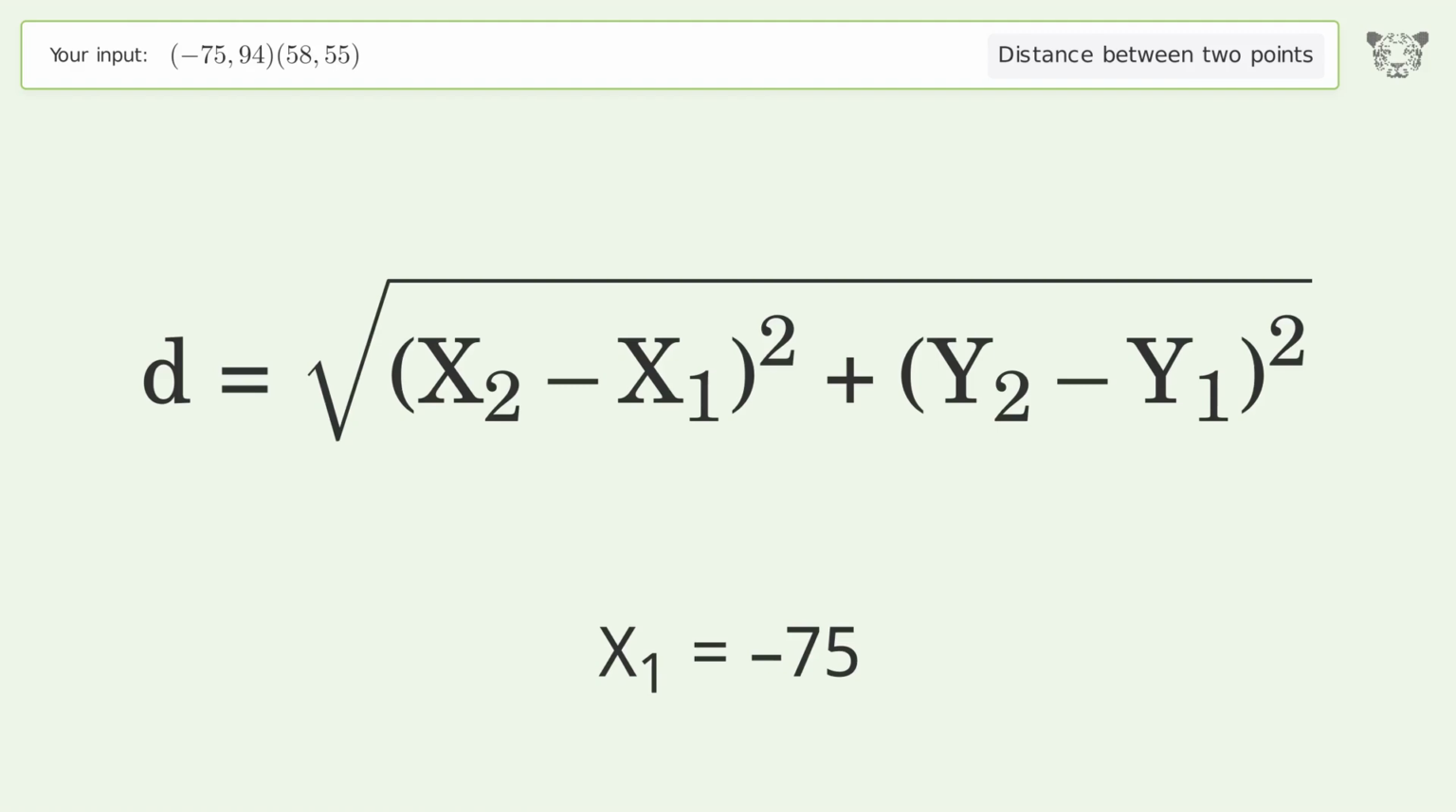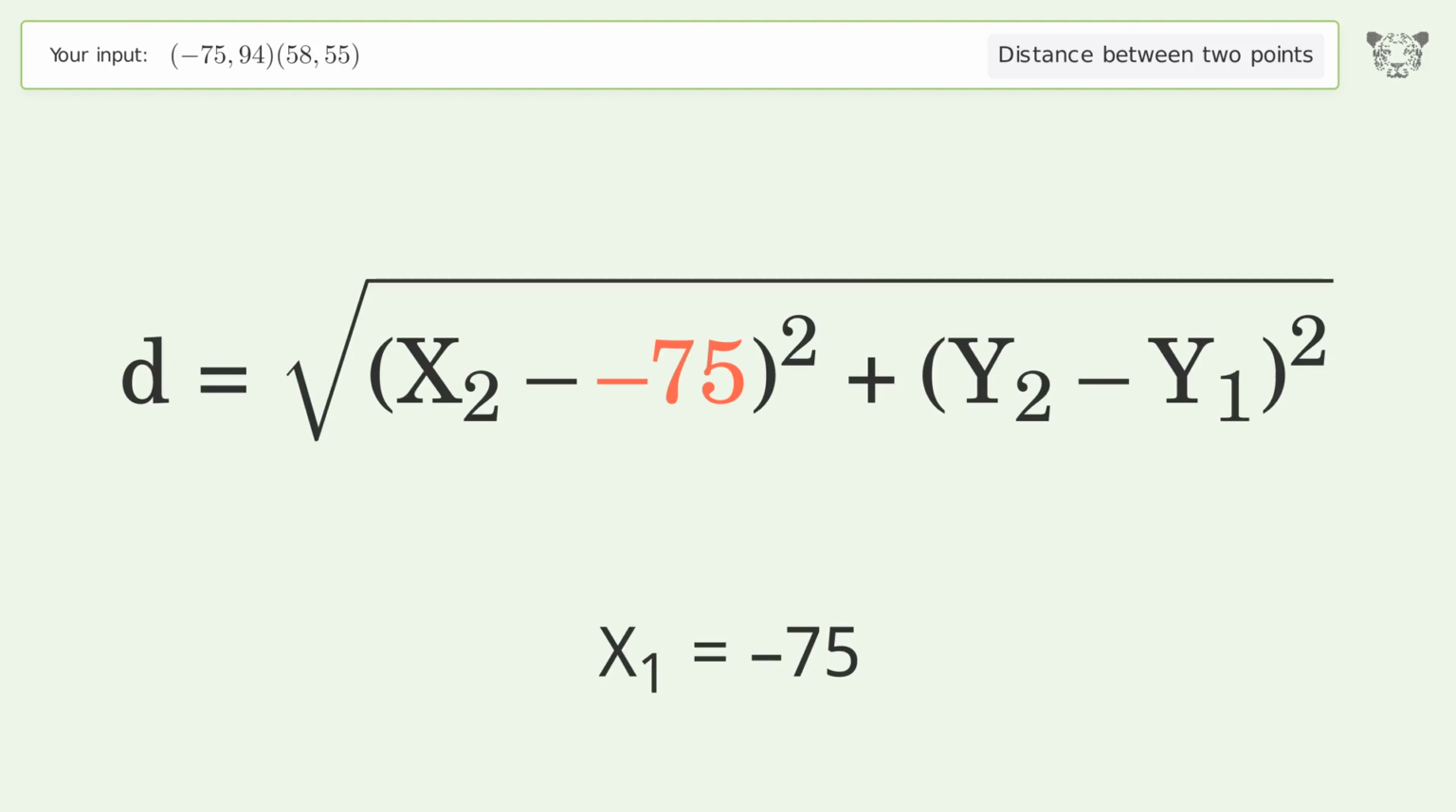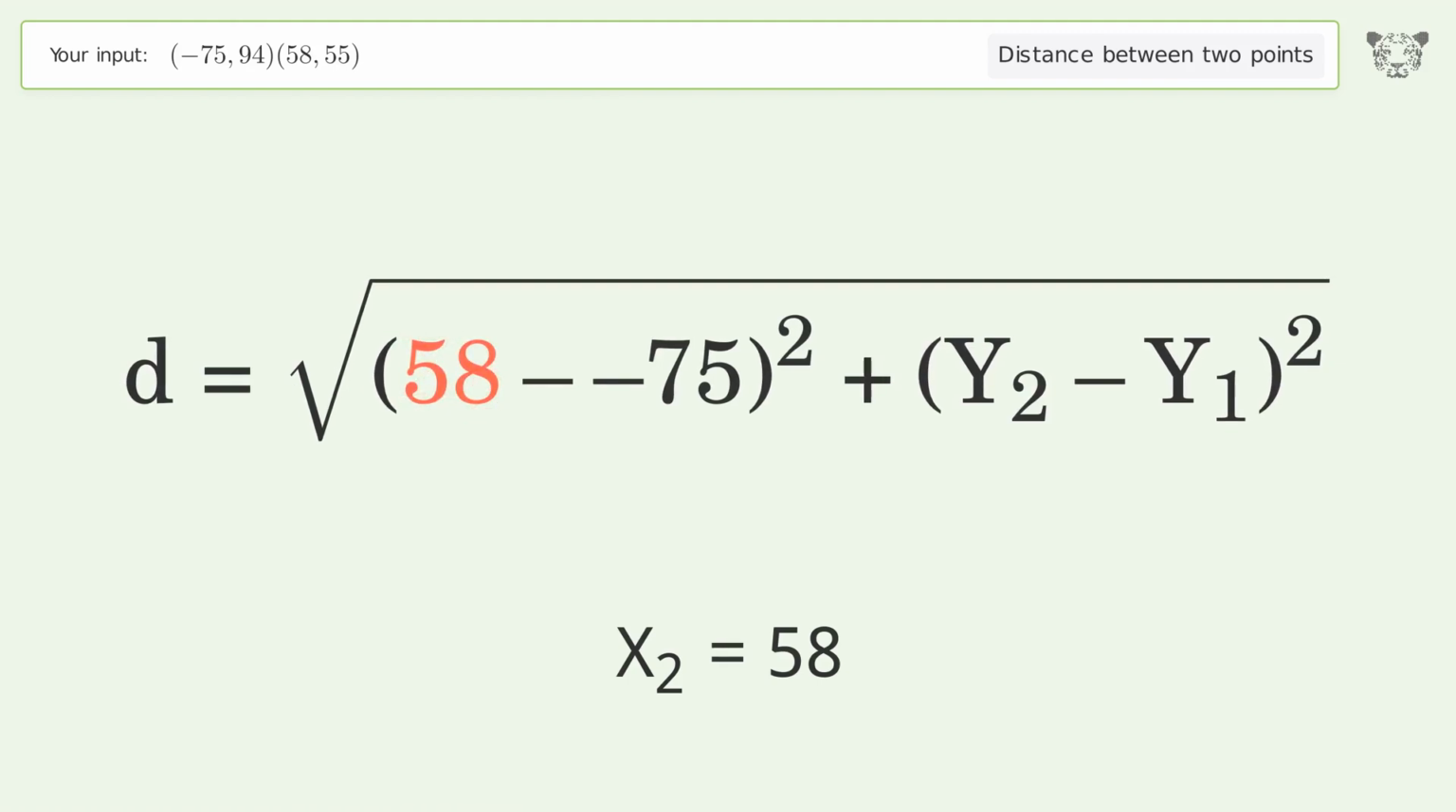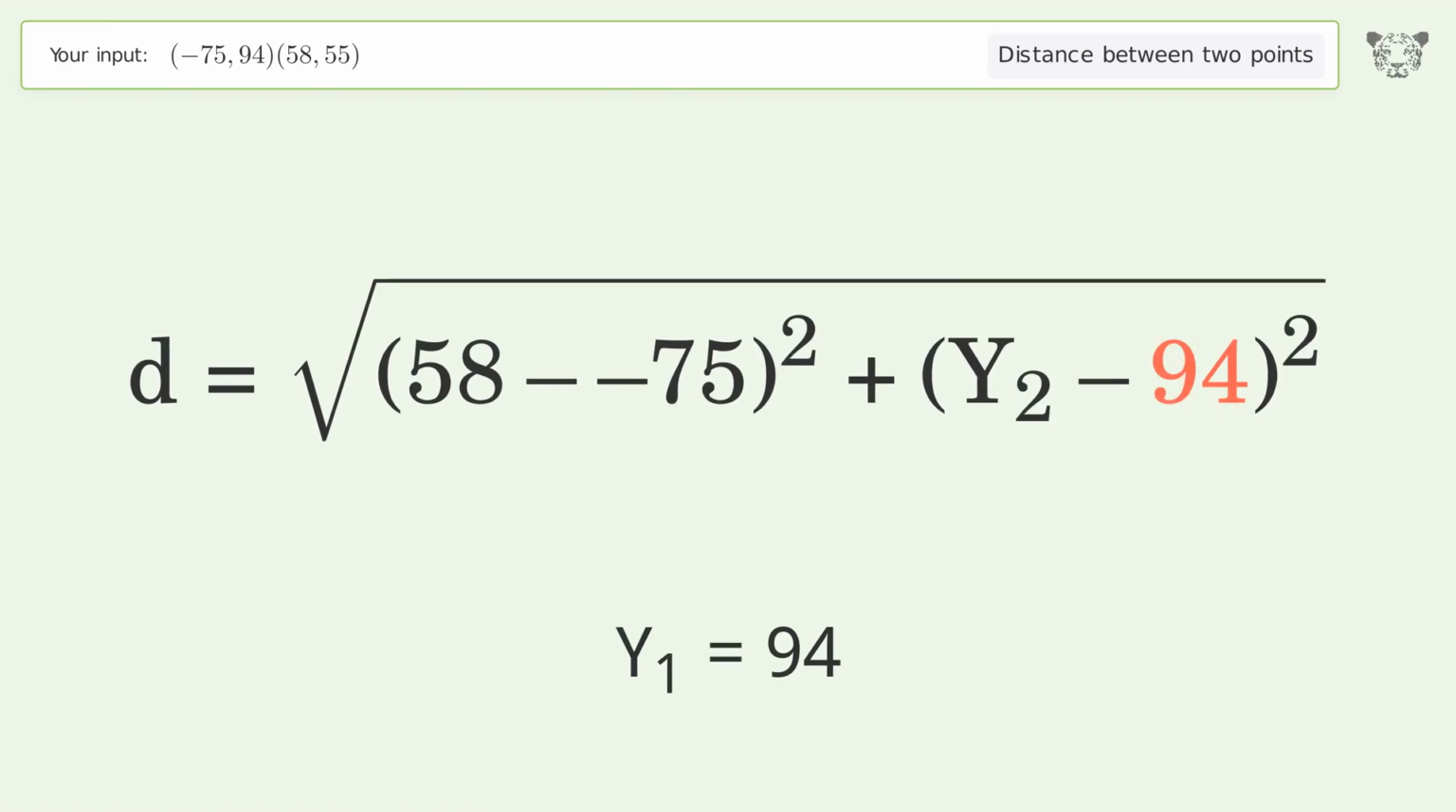x1 equals -75. x2 equals 58. y1 equals 94. y2 equals 55.